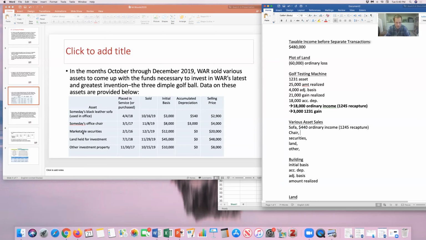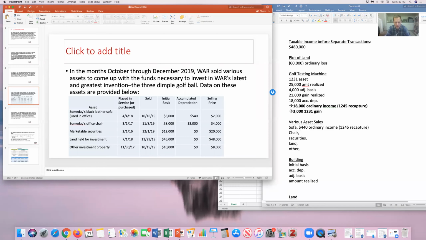It's an office chair we're assuming used in the business for more than a year, right? More than 2 years in this case. Also a 1231 asset. Here, their initial basis is 8,000 and accumulated depreciation is 3,000. That means their adjusted basis was 5,000, but they sold it for 4,000, right?